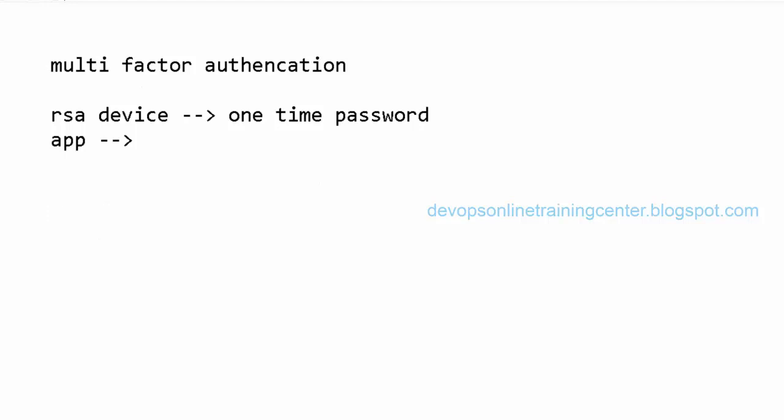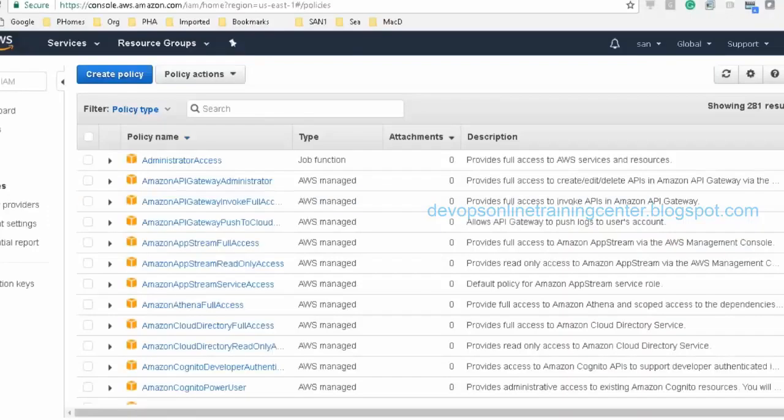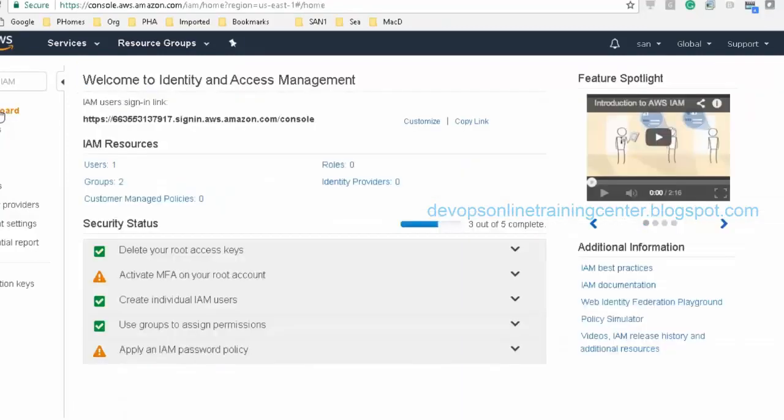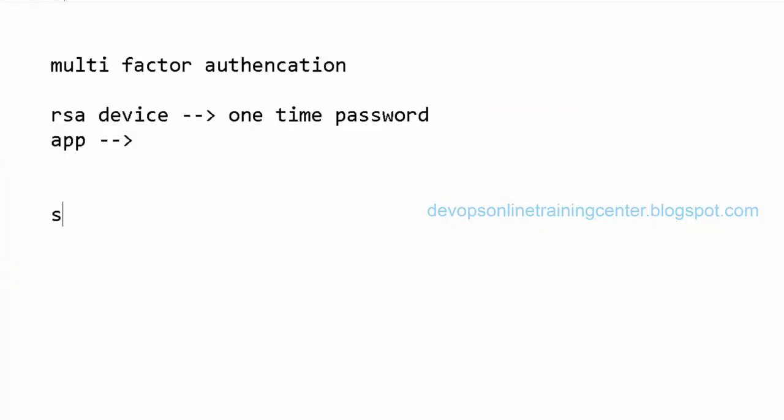Okay, so I'm trying to understand: we configured multi-factor authentication for the EC2 user. Now, when we create a new user, does that new user have multi-factor authentication by default or not? No, I think we need to specifically enable it. Anyway, let me see. We'll try to create a new user, let us say he is an S3 admin, and the policy which I want to attach is S3 full access. I want to give him access to S3 and restrict access to everything else.